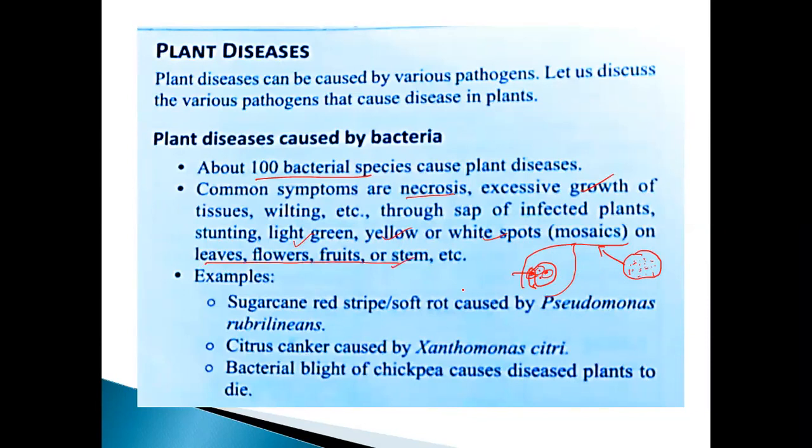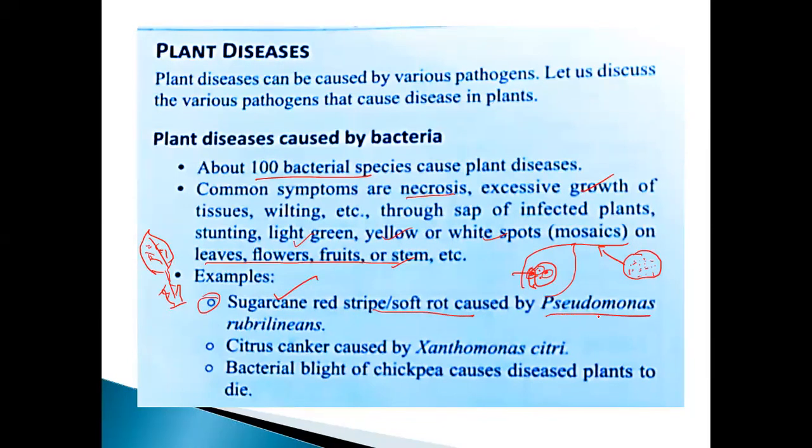Take an example, sir: sugar cane, sorry, citrus. The leaf is there, isn't it? Citrus canker. Okay, Xanthomonas citri. Already you know very well, but that plant also contains these types of diseases. Okay, and then take an example: sugar cane red striped soft rot, caused by Pseudomonas rubrilineans. Here you must note two things, which are very, very important: which plant, and what type of disease.